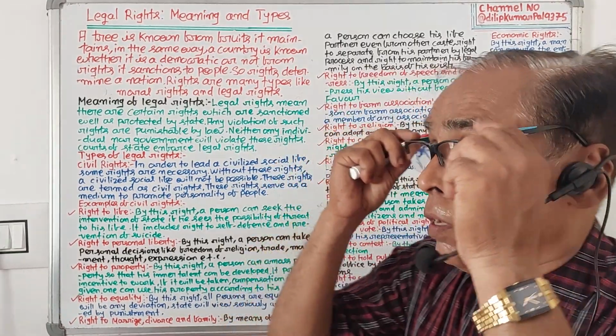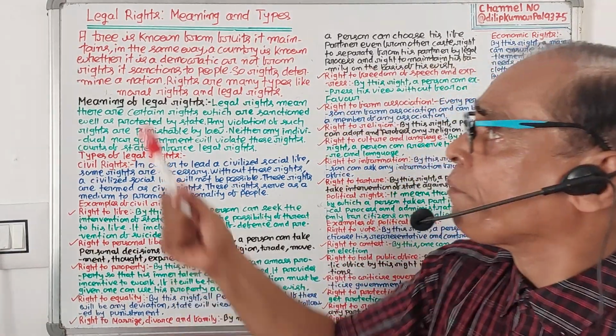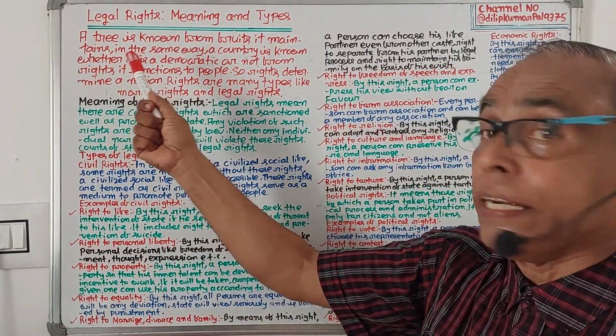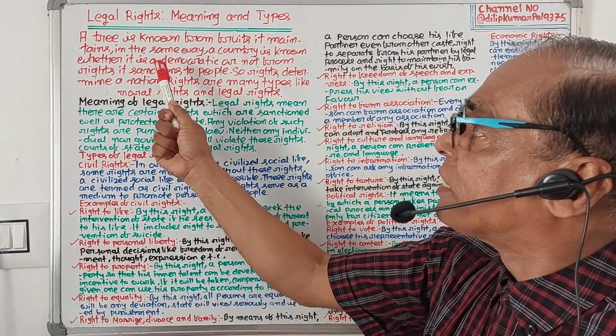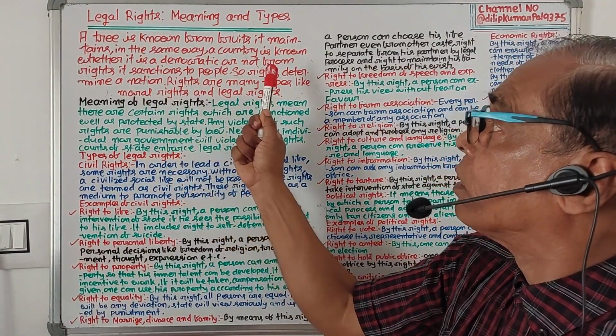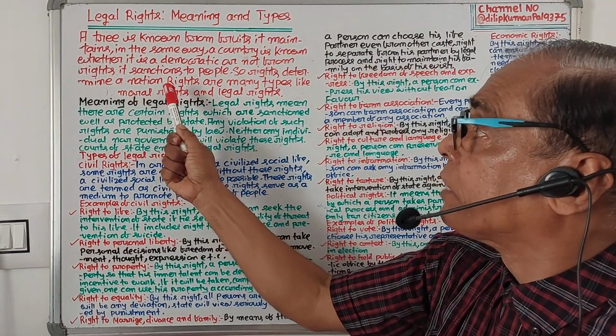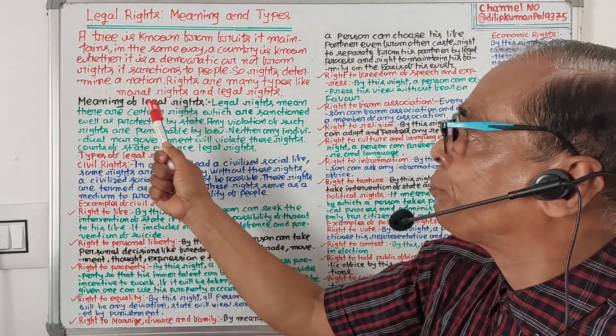Let us start. Legal rights. What is legal rights? A tree is known from the fruits it maintains. In a similar way, a country is known, whether it is democratic or not, from the rights it sanctions to people. So, rights determine a nation.